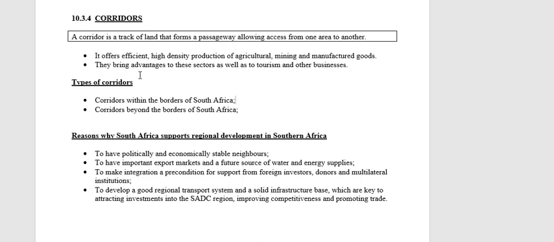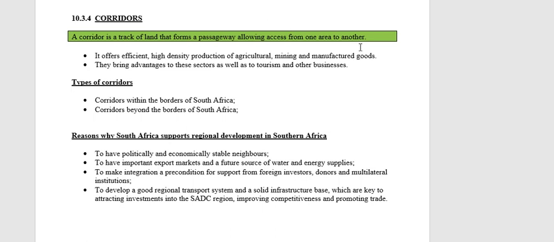So what is a corridor? There's your definition, always very important. When we talk about a corridor at school, you refer to the passages, the areas that link A block to the B block. You move through a corridor to get from A block to B block. Now that is exactly what a corridor is. It is a piece of land that forms a passageway that allows access from one area to another.